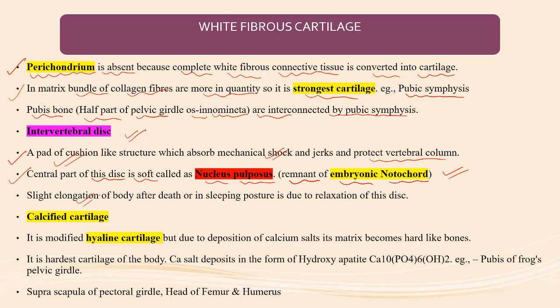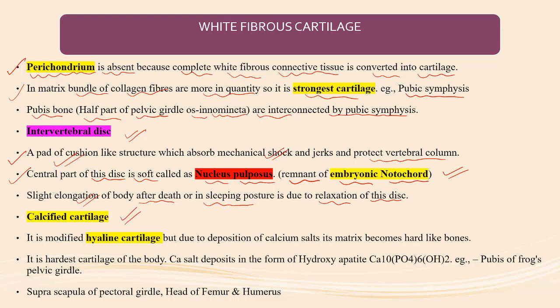There is a slight elongation of the body after death, or in sleeping posture. It is due to the relaxation of this disc. The intervertebral disc gets elongated after death, and the slight elongation of the body is seen because of the relaxation of this disc. Nucleus pulposus is the central part of the intervertebral disc, which is considered the remnant of the notochord.